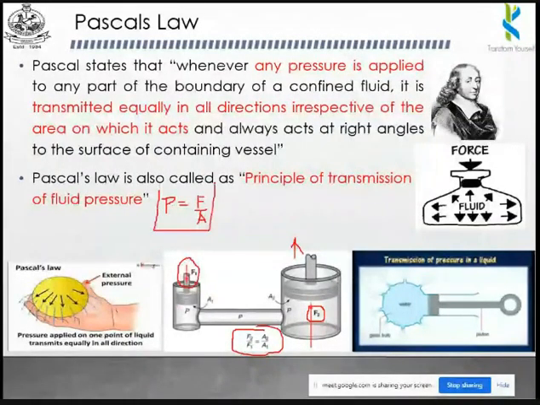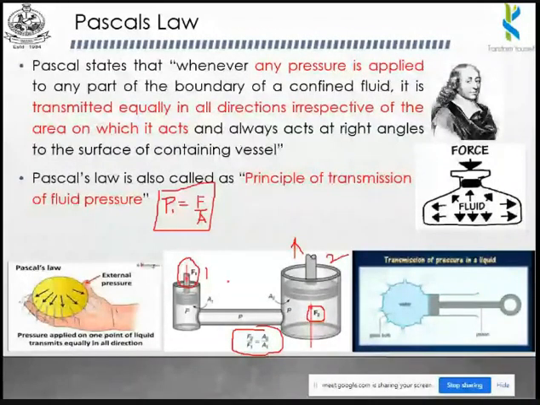In this particular application, the pressure acting on the first cylinder, the pressure acting on the second cylinder, and also the pressure acting on the pipe are equal, so P1 is equal to P2. If you keep this cylinder as 1 and this cylinder as 2, P1 is equal to P2.